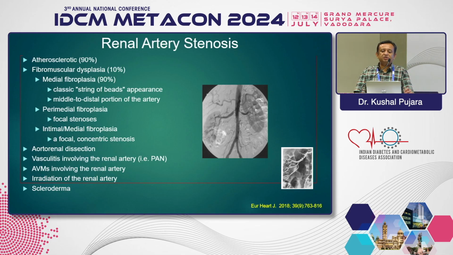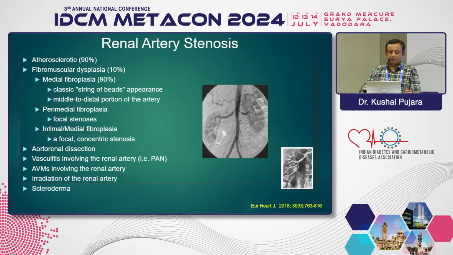Then renal artery stenosis, which is the most common cause we come across among the renal causes of secondary hypertension. As I mentioned earlier, if a young patient is diagnosed with renal artery stenosis, we always think of fibromuscular dysplasia. While an elderly patient who has other risk factors like smoking, coronary artery disease, and stroke is more likely to suffer from atherosclerotic renal artery stenosis. Why is it important to find out? Because the management is different.